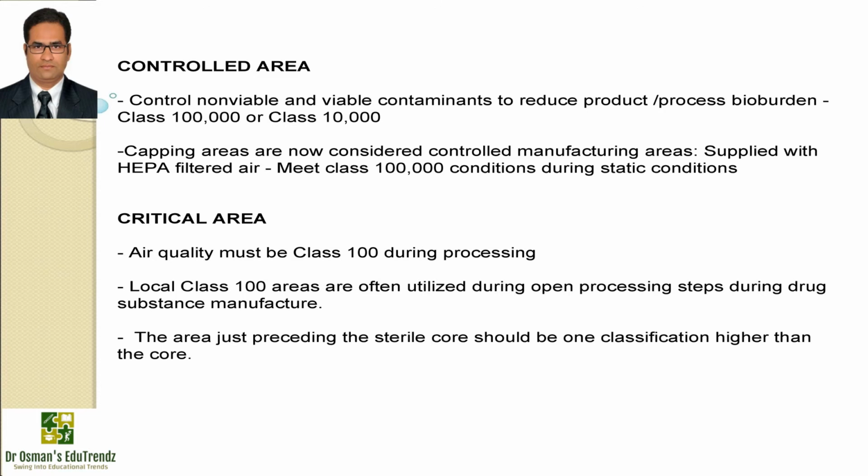Critical area is the aseptic processing area where the sterile products, components or in-process products are exposed to the environment and no further processing will occur. Here the air quality must be class 100 during the processing, and local class 100 areas are often utilized during open processing steps during drug substance manufacturing. The area just preceding the sterile core should be one classification higher than the core.